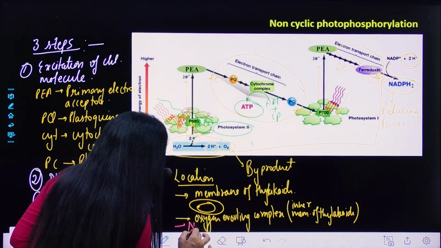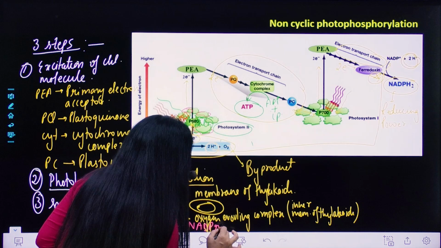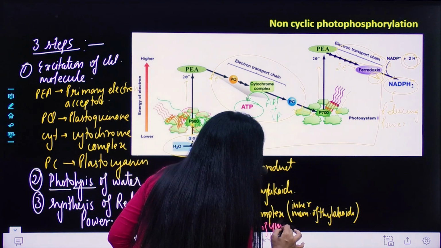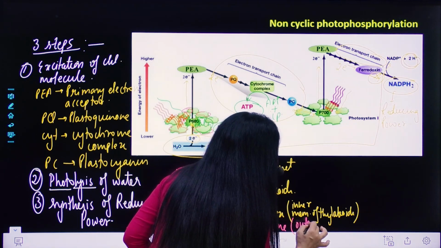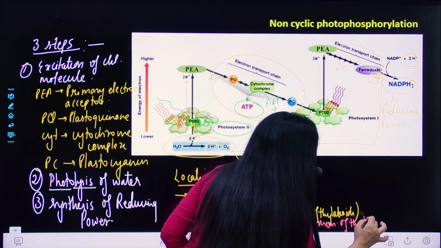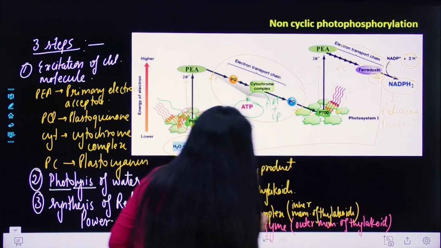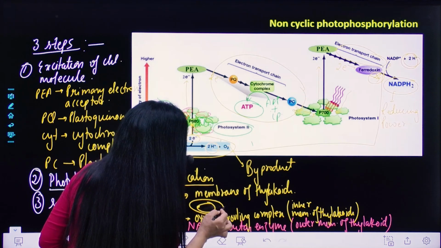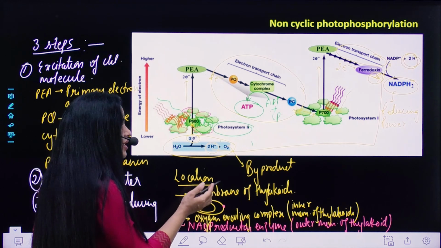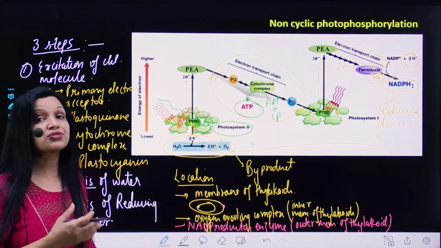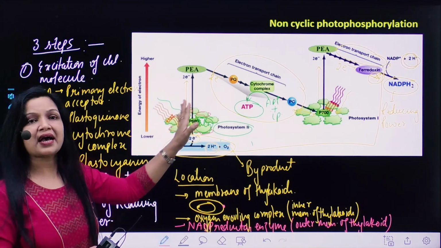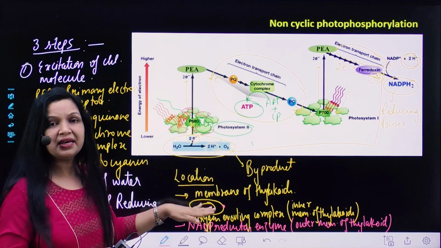It is in the outer membrane of the thylakoid. So if this is the outer membrane, here is the outer membrane of the thylakoid. So basically, NADPH will be synthesized into the stroma of the chloroplast, right?